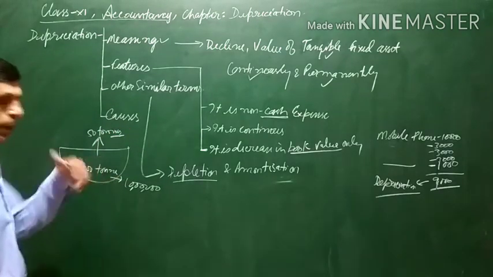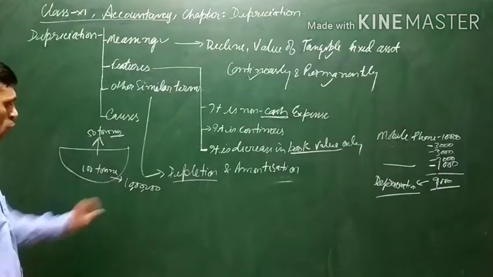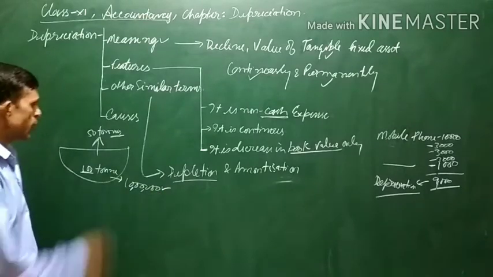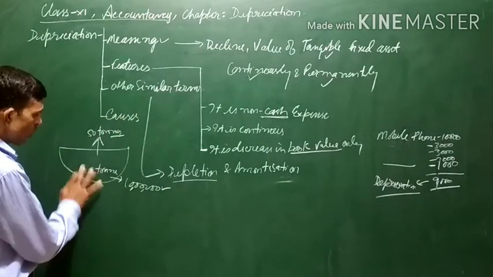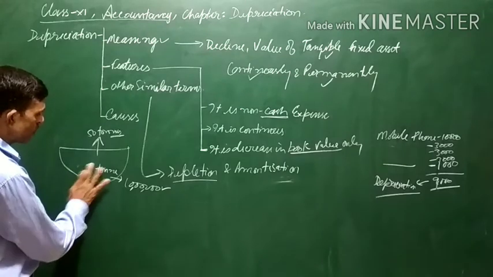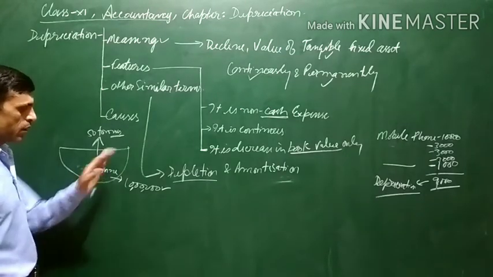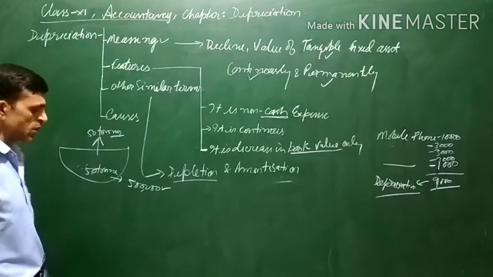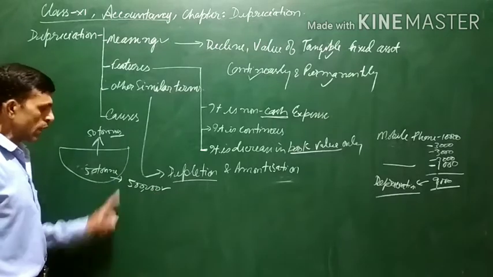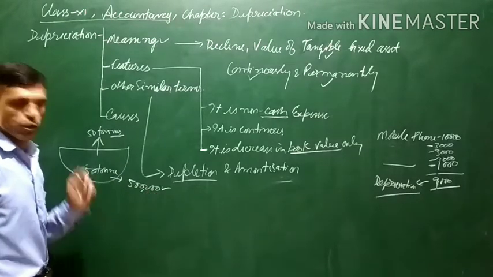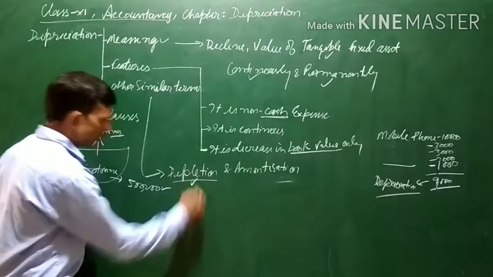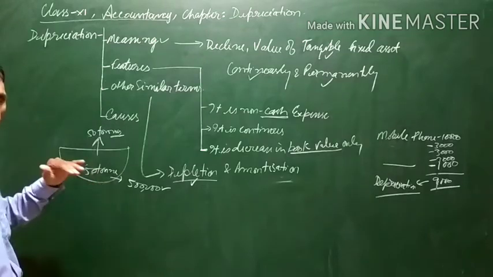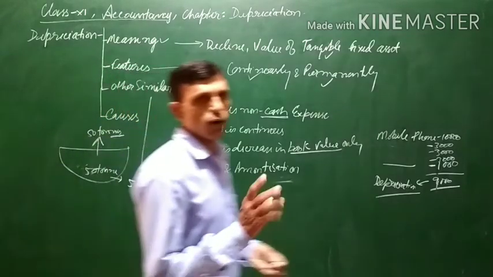Now, if you want to sell the mine to some other person, the value of the mine will decrease, because for 100 tons the value was 10 lakh. If you have taken out 50 tons, only 50 tons will be left. So the value of the mine will also decrease by 50%, and the mine will be sold for 5 lakh. This is known as depletion, because when you extract natural resources, the value of the mine from where you extracted them decreases.